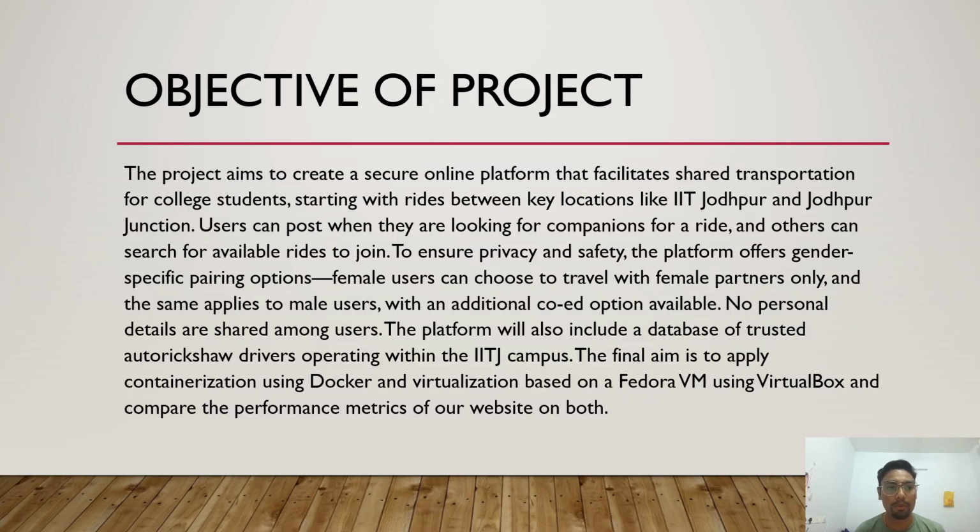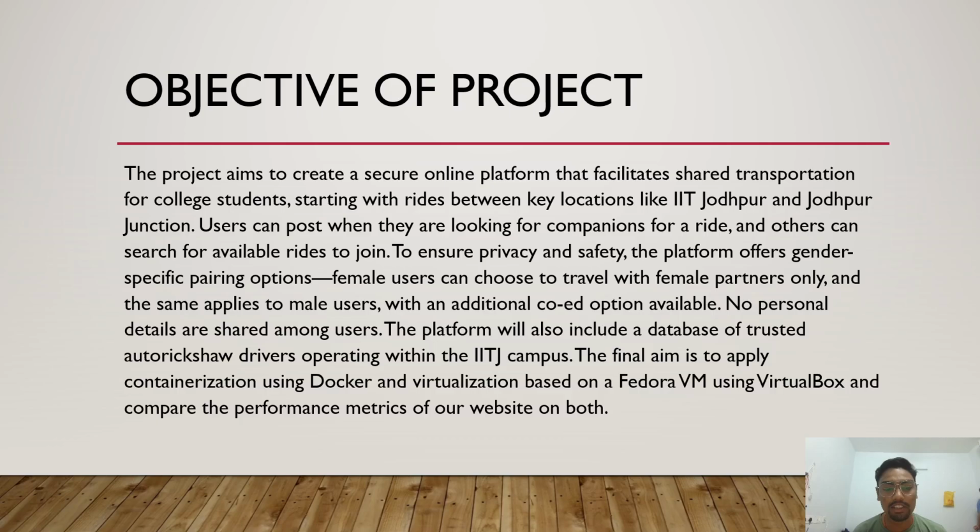The main objective of the project is to create a secure online platform that facilitates shared transportation for college students, starting with rides between key locations like IIT Jodhpur and Jodhpur Junction. Users can post when they are looking for companions for a ride, and others can search for available rides to join. To ensure privacy and safety, the platform offers gender-specific pairing options. Female users can choose to travel with female partners only, and the same goes for males. There are also co-ed options available, in which both can travel together.